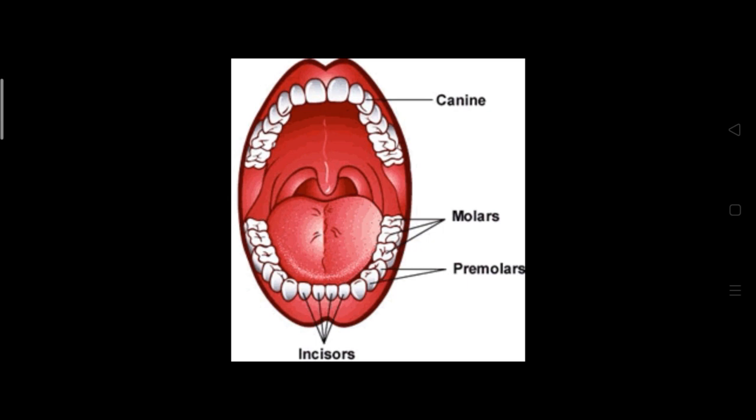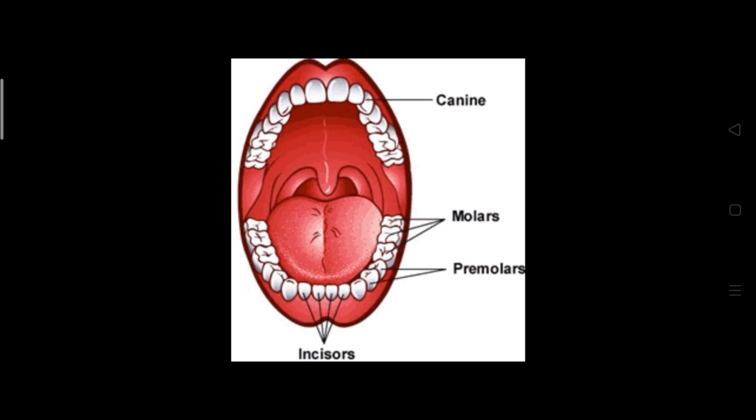The next is canine teeth. After incisor, you can feel with your tongue, on either side of the incisor, there will be little pointed teeth. That is canine teeth. Those teeth will be a little more strong or prominent in carnivorous animals like tiger, lion and all. You can see that canine teeth will be a little longer and sharper. So those teeth are used to tear the flesh.